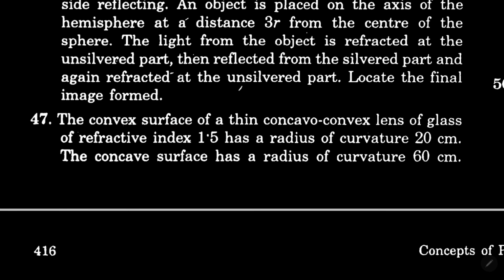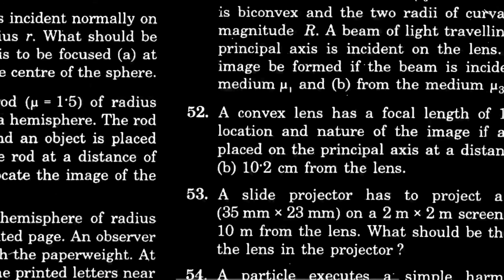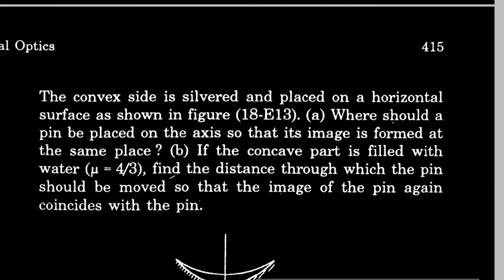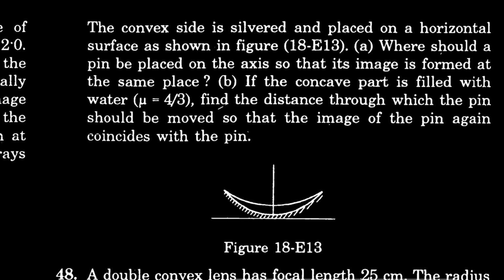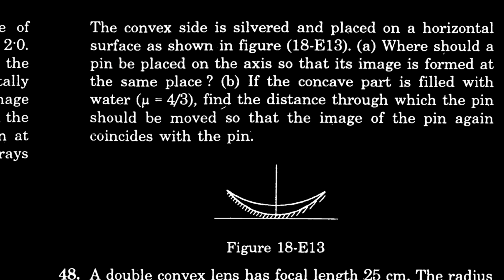In question 47, a convex surface is given, a concave surface is also given. First, where should a pin be placed on the axis so that its image is formed at the same place? And if the concave part is filled with water, find the distance to which the pin should be moved so that the image of the pin again coincides with the pin.